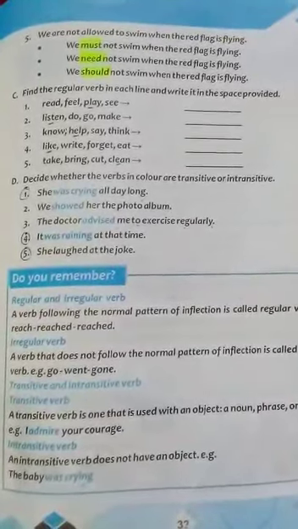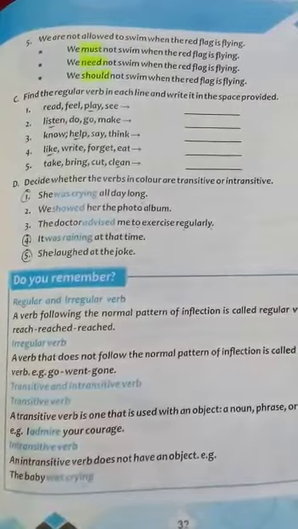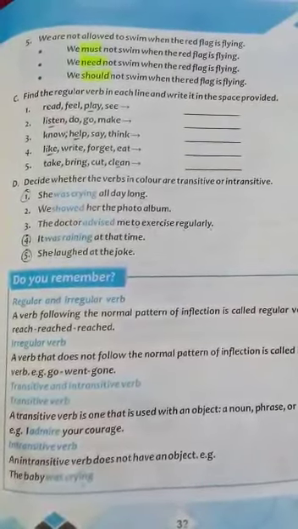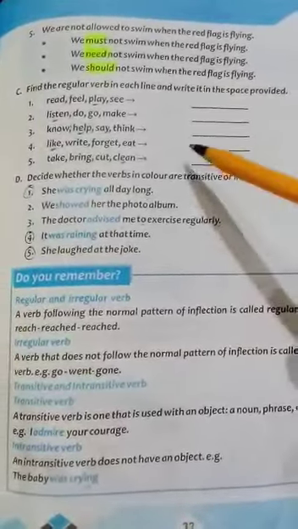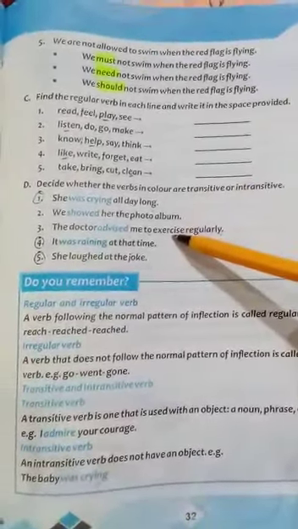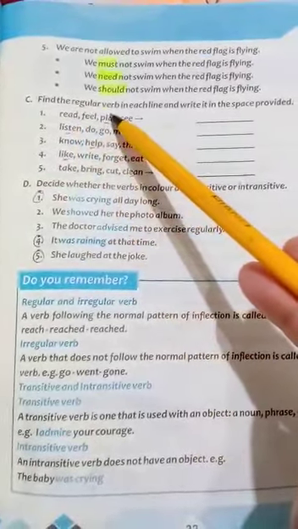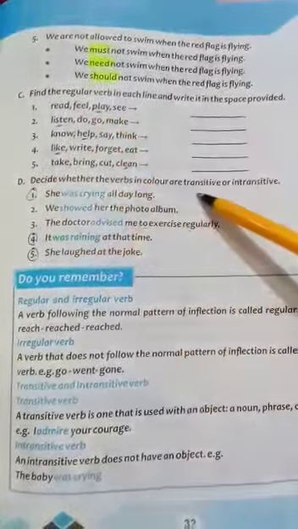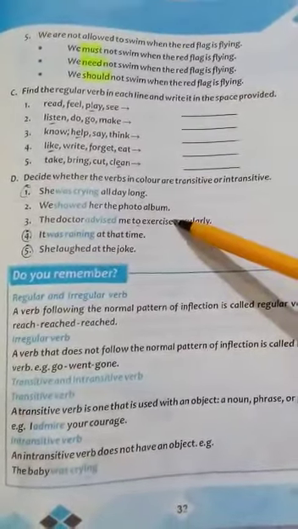Dear students, as you know, we are doing book exercises of unit number 3, and in my last lecture, I taught you exercise related to verb. And now on page number 32, again, two exercises are there related to verb. Exercise C is related to a regular verb, and exercise D is related to transitive and intransitive verb. They are the types of verbs.